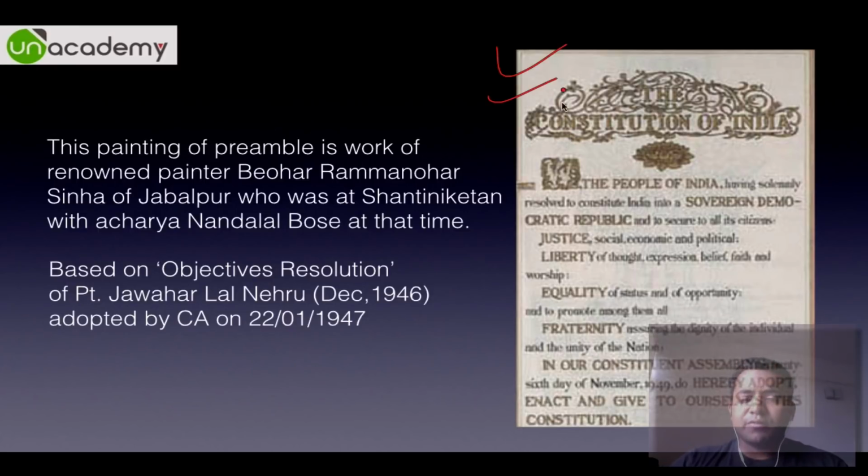How many of you are familiar with this painting? Obviously yes, if you have seen Subhash Kashyap or NCERTs, we have this painting. This is a work of Beohar Ram Manohar Sinha of Jabalpur, a renowned painter, and it was approved by Nandalal Bose at Shantiniketan. The Preamble of India is based on the Objective Resolution of Pandit Jawaharlal Nehru, which was given in December 1946 to the Constituent Assembly, and they adopted it on 22nd January 1947.